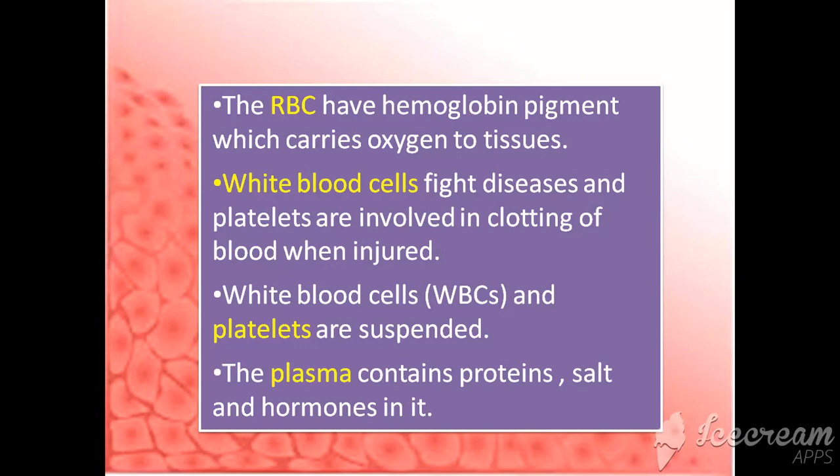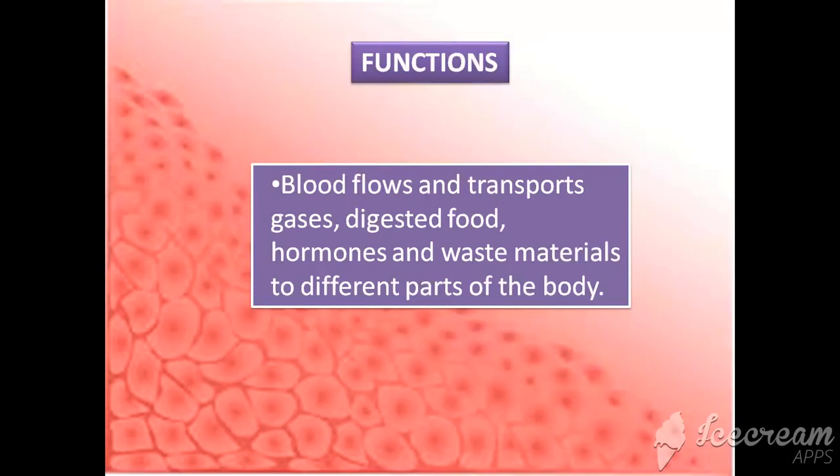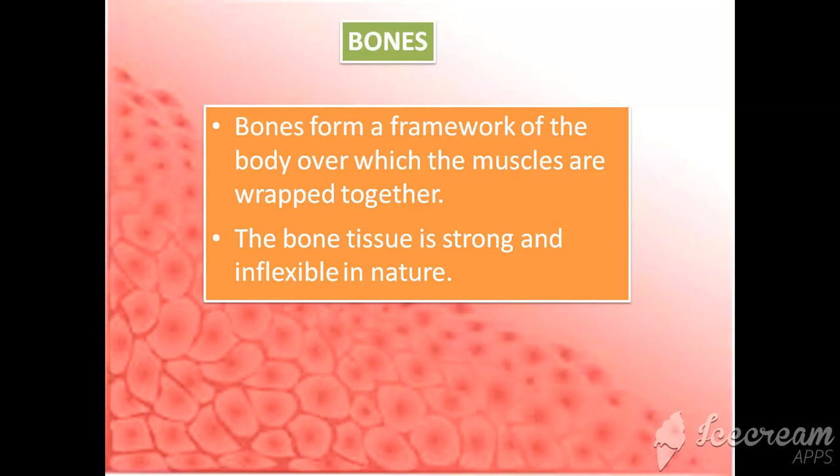WBCs fight against the disease. They work as a soldier against disease. If any foreign body invades the body, then WBCs work as a soldier and fight back. We have blood platelets which involve themselves in the clotting of the blood at the injury time. Now, WBCs and platelets are suspended in the blood. The plasma contains protein, salt, and hormone, which help in the transportation. Function of the blood: it flows and transports digested food, gases, hormones, and waste material to different parts of the body.